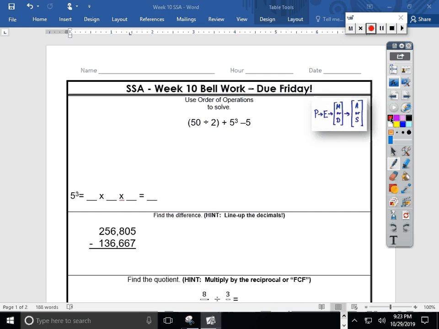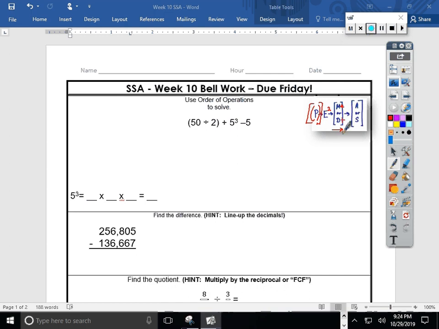So the P stands for parentheses, or maybe you would think of grouping symbols. Sometimes those look more like brackets. The E reminds me to look for exponents. Sometimes an exponent of 2 or 3 is pretty common in 6th grade. We may get up to higher exponents, of course, as we move through the upper grades. The M tells me to look for multiplication, and the D says look for division. And notice that those are grouped together. Those happen on the same level, so we always think about going from left to right.